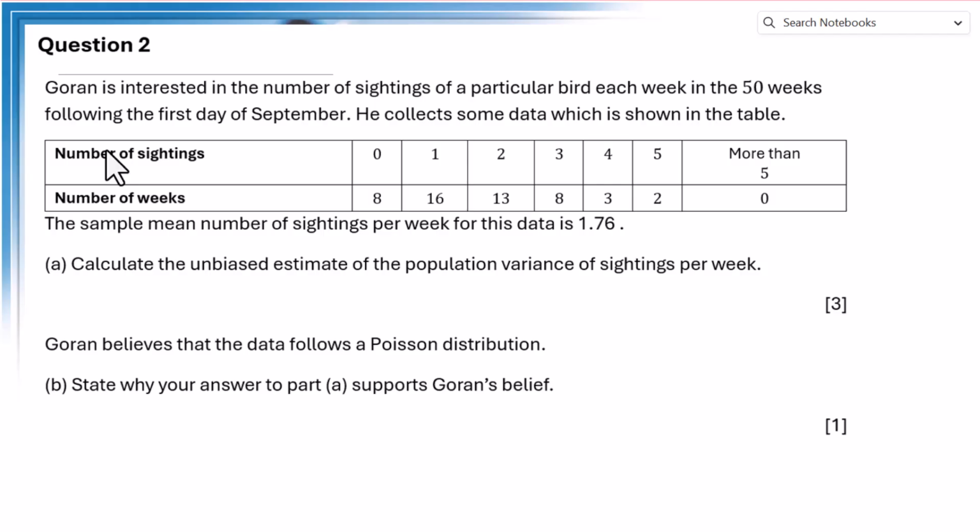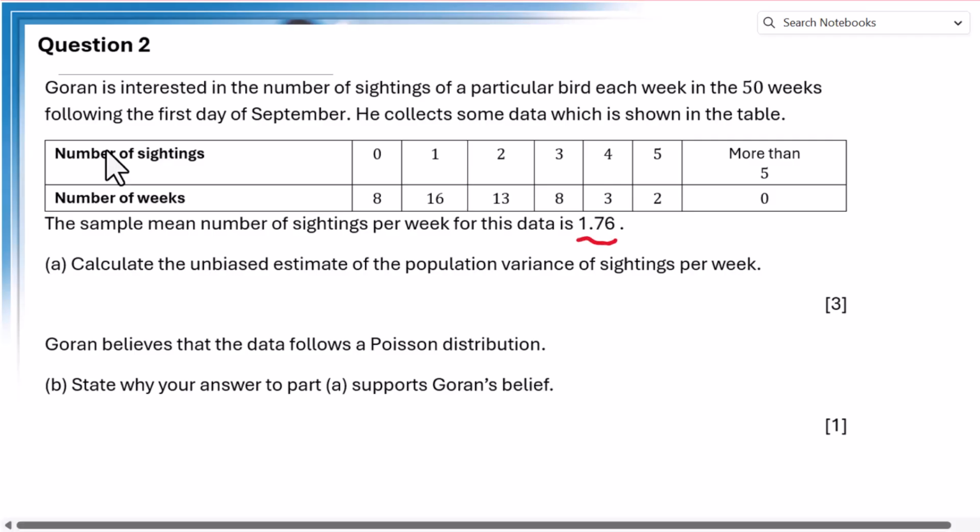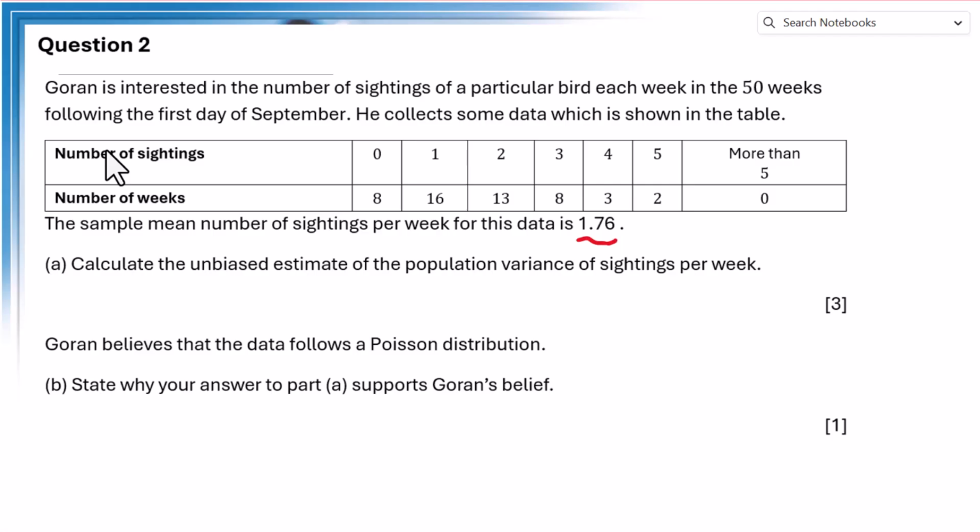Goran is interested in the number of sightings of a particular bird each week in the 50 weeks following the first day of September. He collects some data which is shown in the table. The sample mean number of sightings per week for this data is 1.76. Calculate the unbiased estimate of the population variance of sightings per week.